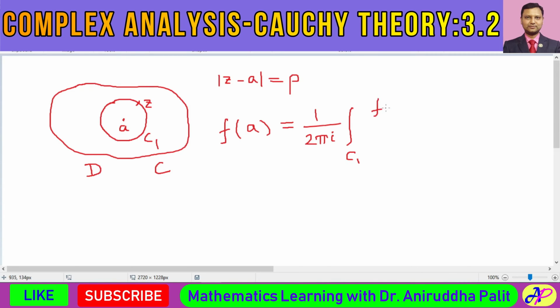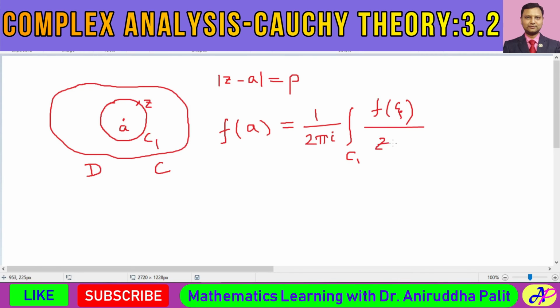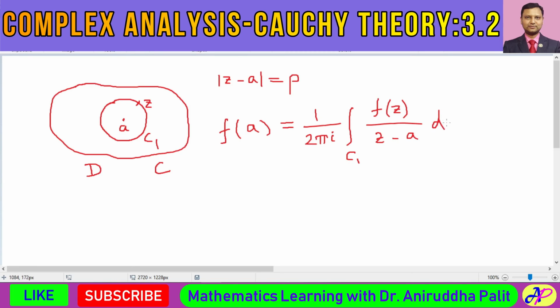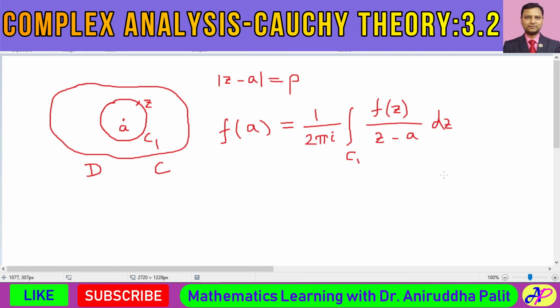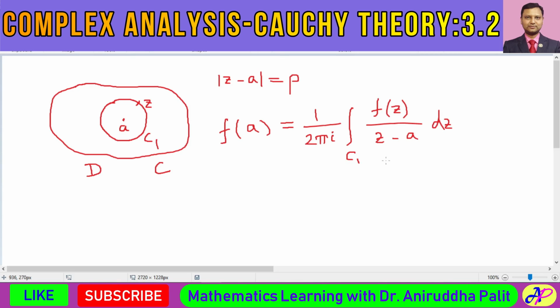Now we actually had f of xi divided by xi minus z. But over here, in place of z, we have a. So let's write it as f of z, z is now arbitrary, f of z divided by z minus a, and in place of d xi, let's write dz. So now the integral is taken on this smaller boundary C1.